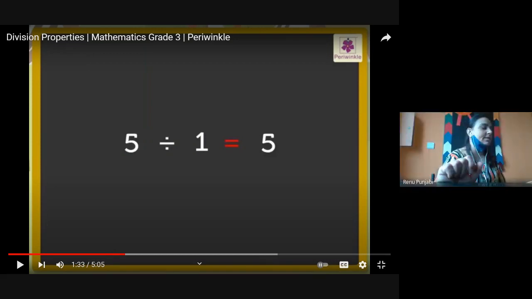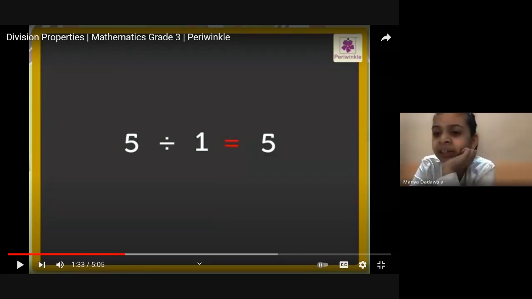Now students, this is another property. First we have done 36 chocolates divided by 36 is 1. If you have 36 chocolates divided by 1, what will be the answer? The number, 36.